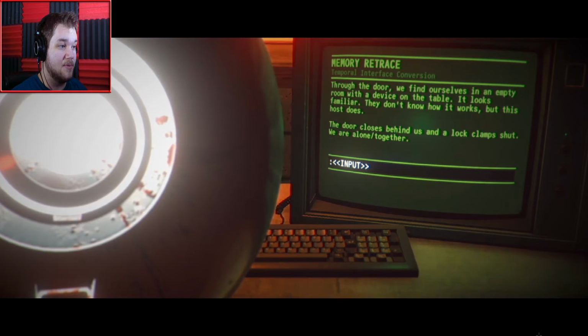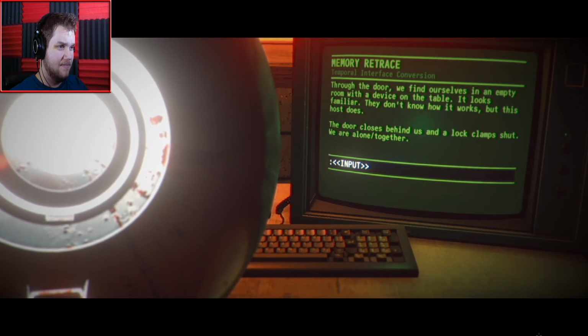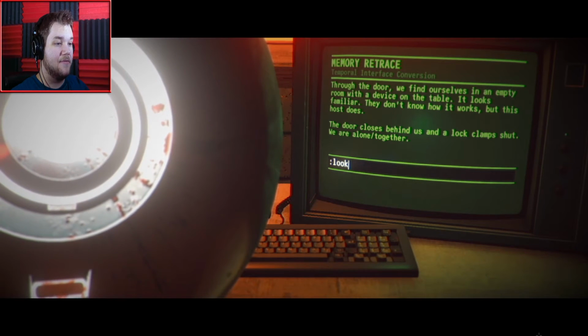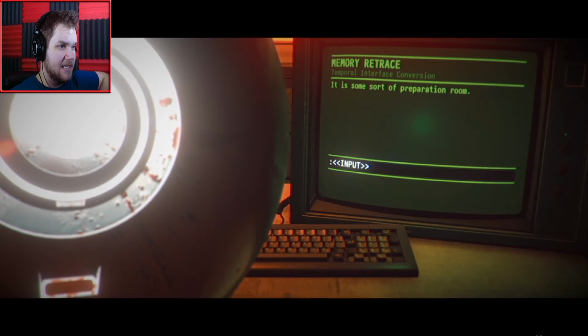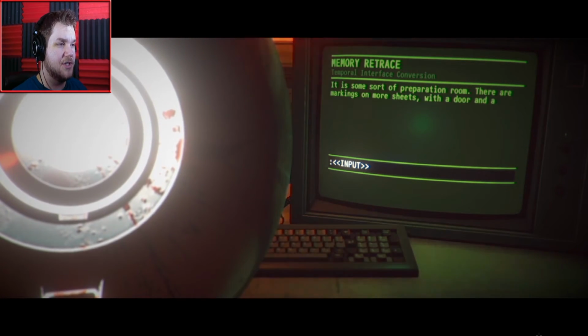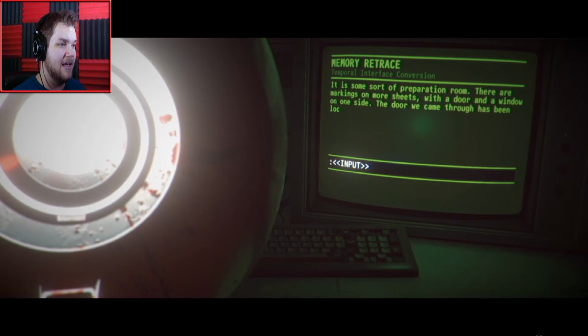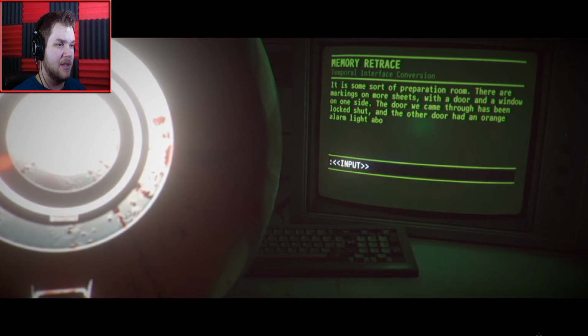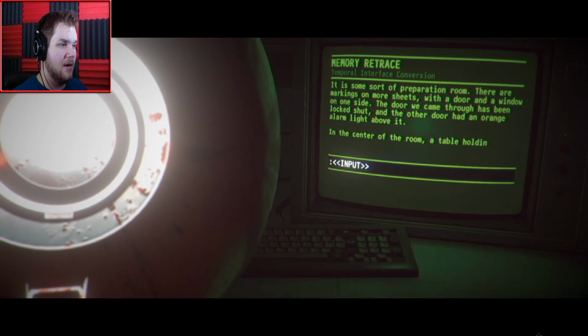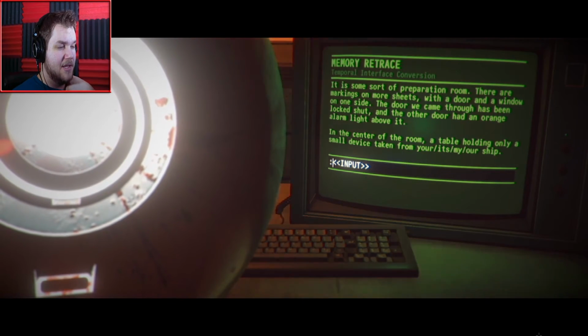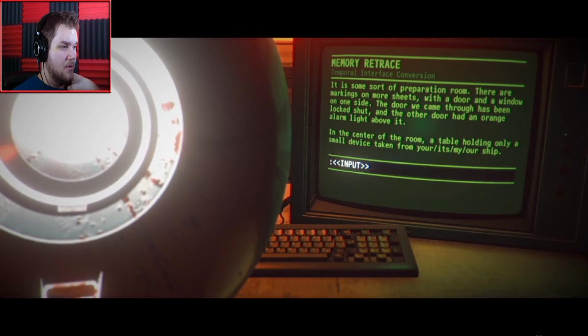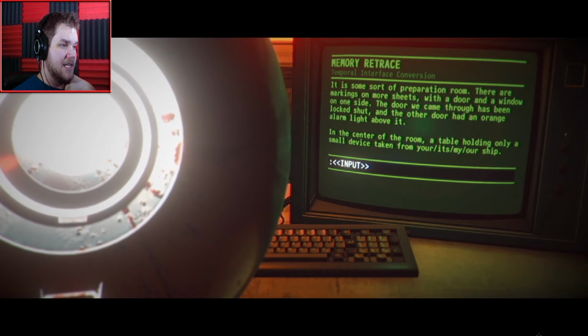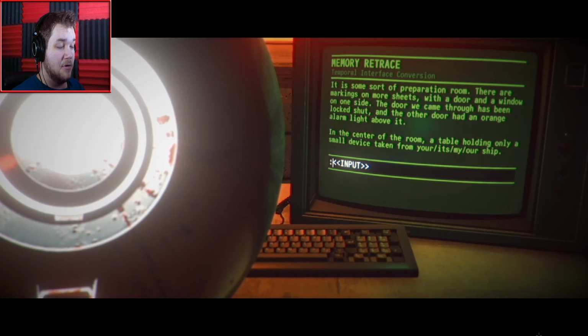Alright, so approach device. Wait, no, look around first. It is some sort of preparation room. There are markings on more sheets with a door and a window on one side. The door we came through has been locked shut and the other door had an orange alarm light above it. In the center of the room, a table holding only a small device taken from our ship.